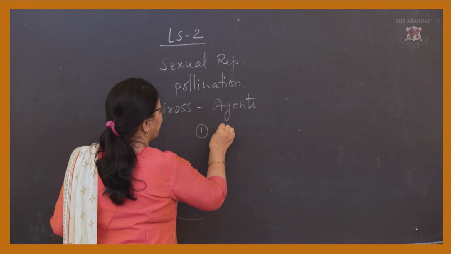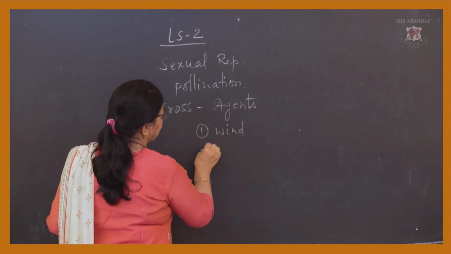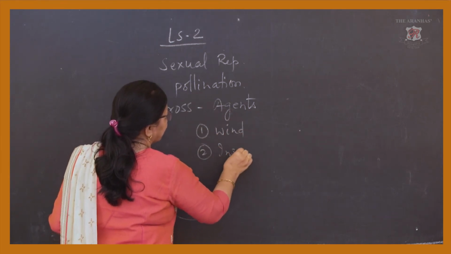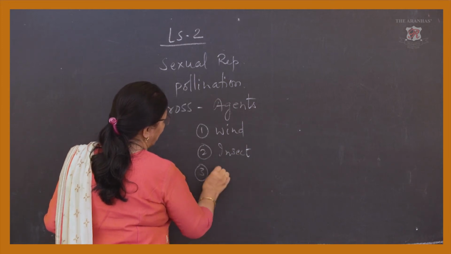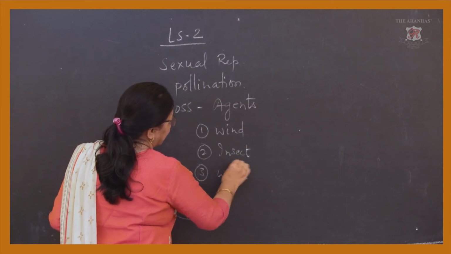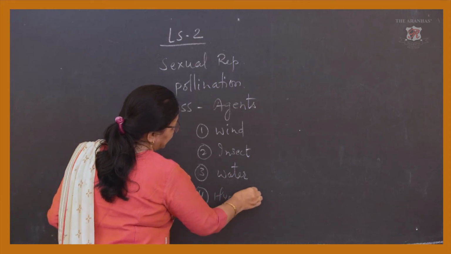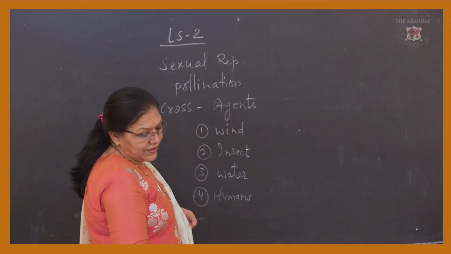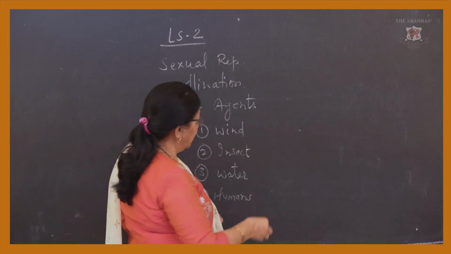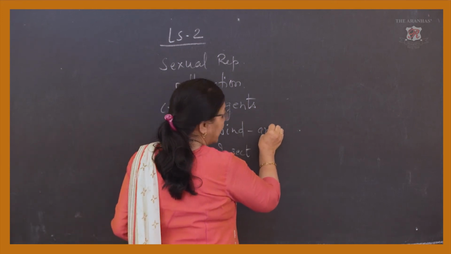Obviously, first is wind. The second is insect, third is water, the fourth one is human being also. So the first one we are talking about is wind, that is anemophily.